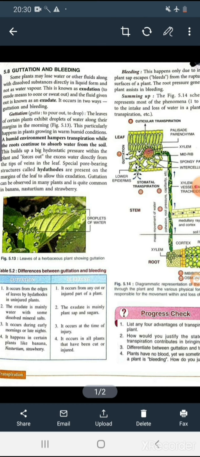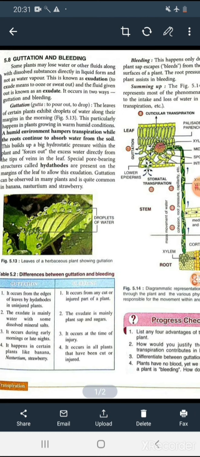Okay, so in some different types of plants, or in some special plants, like in case of banana, nasturtium and strawberry, they show the droplets of water along the margin of the leaves in the morning. Okay, like as you can see in the diagram, it is the droplet of water which are coming out from the margin of the leaves in the morning.